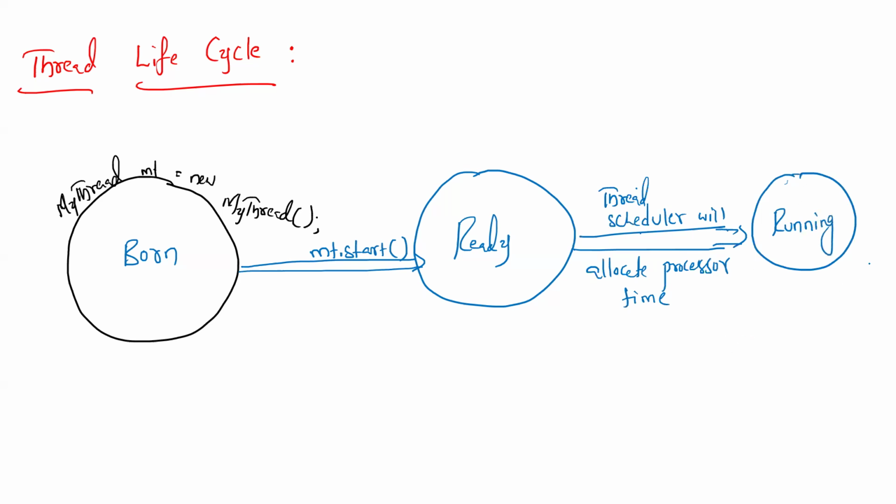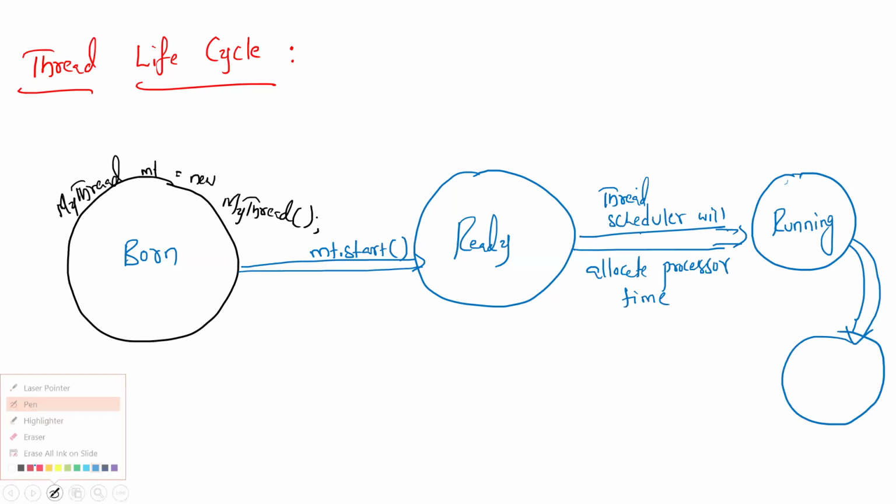Once the execution of the entire run method is over, that is what the running state is, then the thread will die. That's it. These are the 4 stages.